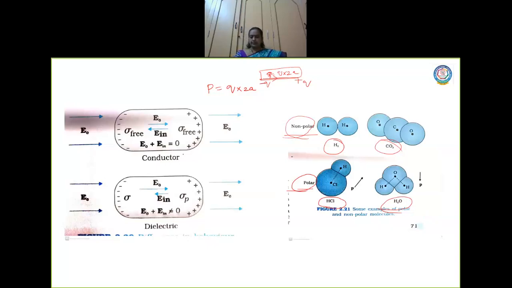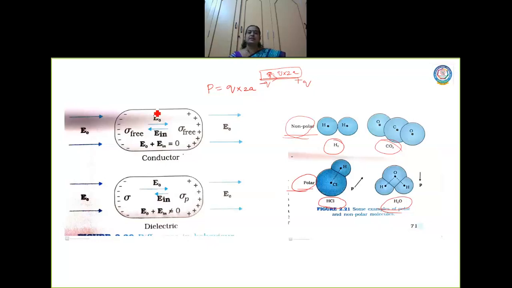Clear? So let me tell you again what are non-polar molecules. In non-polar molecules, the center of positive and negative charges coincide and they don't have a permanent dipole moment. Examples of non-polar molecules are hydrogen, the H2 molecule, and CO2. Similarly, what is a polar molecule? In a polar molecule, the centers of positive and negative charges are separated. They are separated and they have a permanent dipole moment.